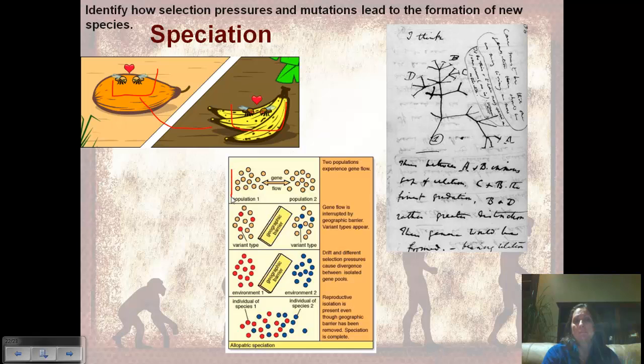So this is an example with just little blobs. Here we have two populations, and these are interbreeding. We have gene flow between them. But if something happens to create a barrier, so that they can't exchange genes, over time this group is adapting to its environment and the differences in that environment, and this group is adapting to its particular environment and differences in that environment. Over time these differences accumulate to the point where they are genetically dissimilar. And now if we bring them together, they are no longer able to mate and produce fertile offspring. That is a speciation event.